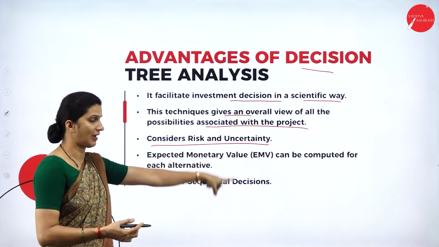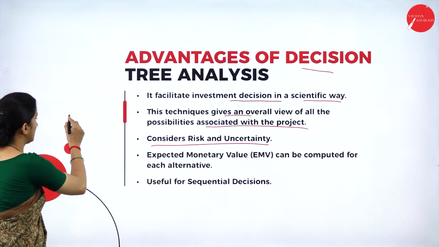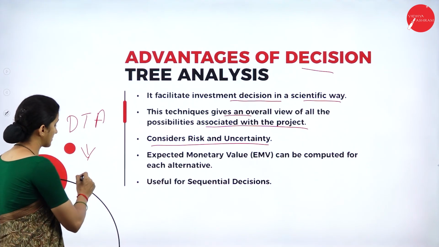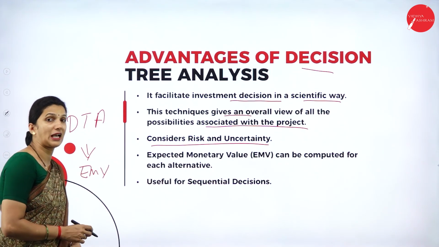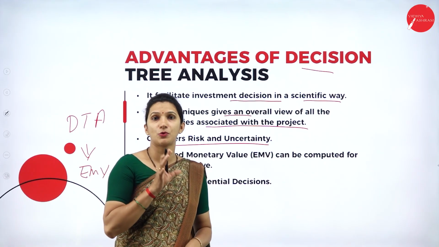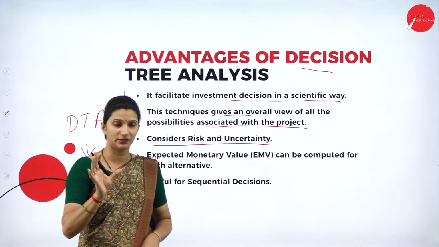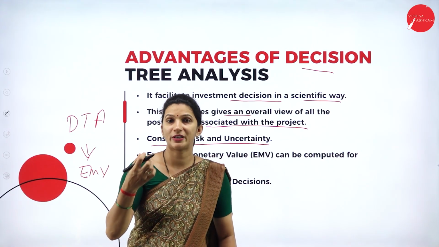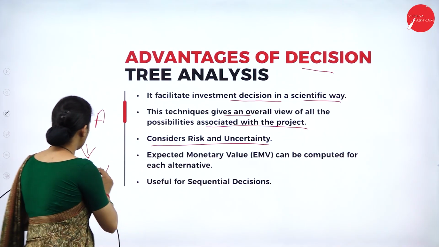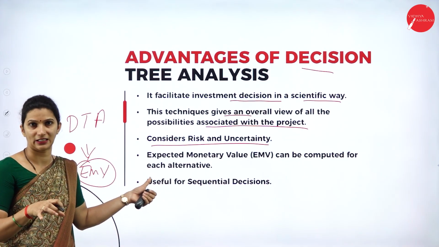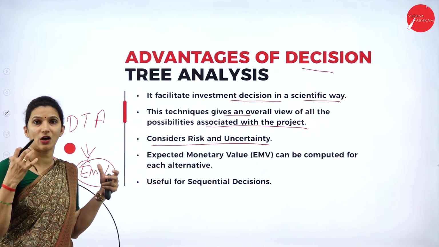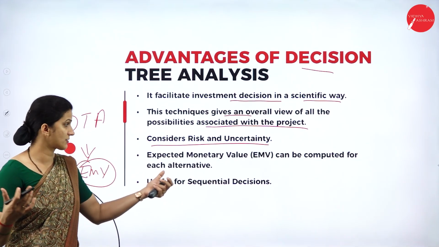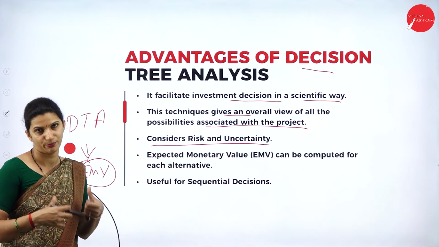So the expected monetary value, that is EMV. An important calculation while we do the decision tree analysis is the EMV calculation, that is expected monetary value. Suppose 1 lakh worth of investment is made in a project. What is the expected monetary value of that project after 1 year? By using certain techniques, that EMV will be calculated through the decision tree analysis. It will give the investor a clear picture of how the project will perform, what outcome he will get. That is what we call the expected monetary value of any project.